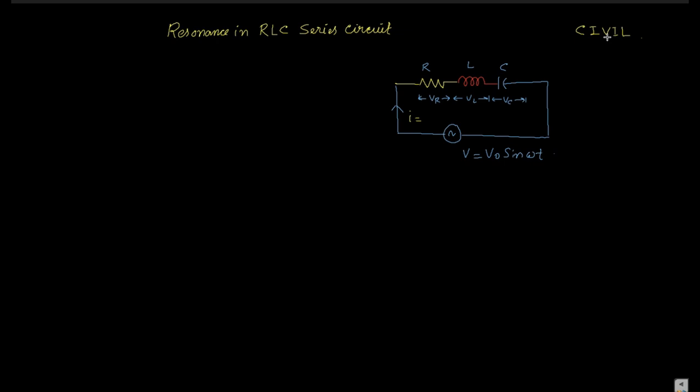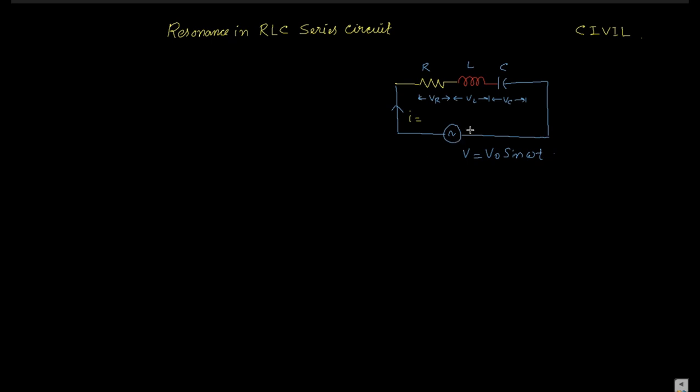So for C, current is leading in nature. So if the entire circuit has the capacity of the capacitor much higher than the capacity of the inductor, then the current expression should be Im sine omega t plus some angle, it may be phi, it may be theta, whatever it is, alpha, beta, gamma, as the current in the capacitor is leading by some angle with the voltage.